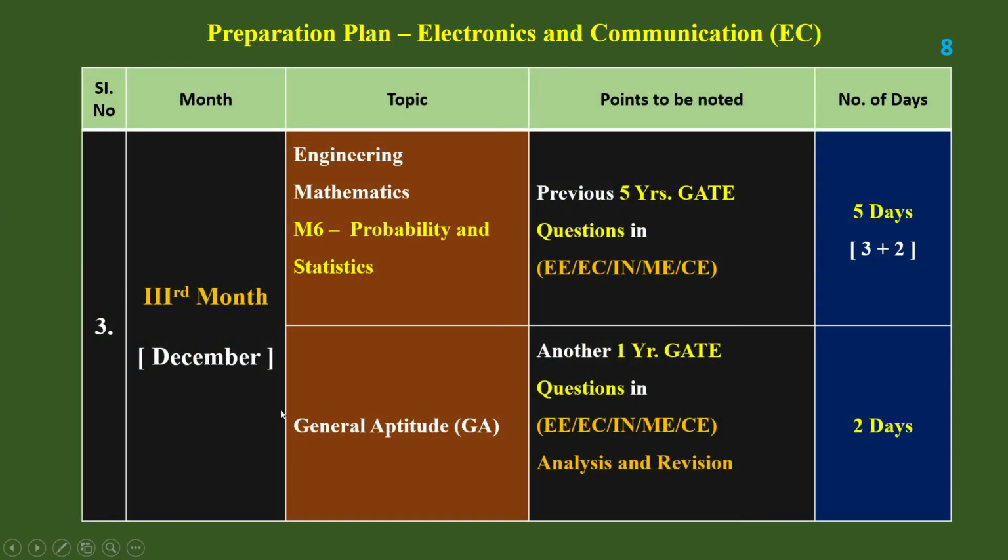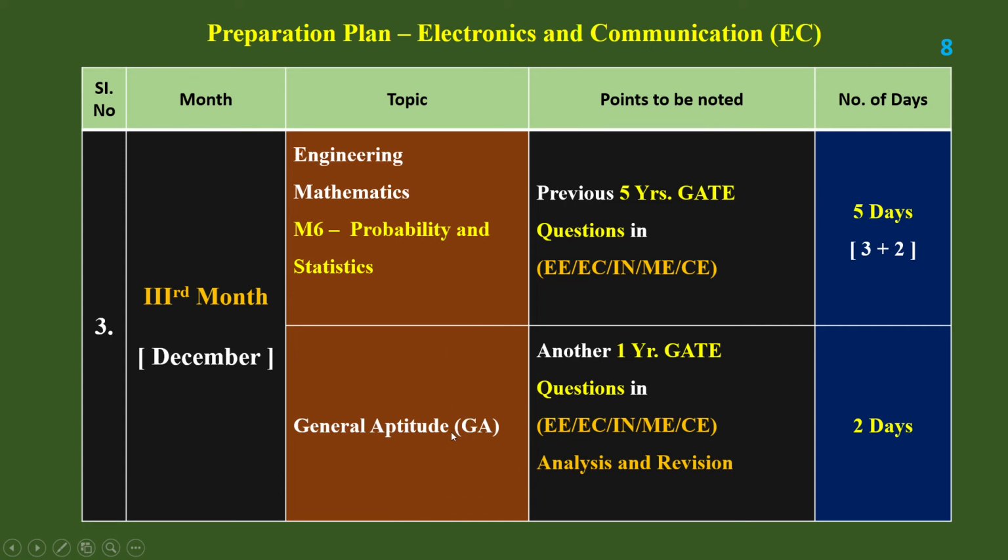And during the December month itself, last chapter, probability and statistics in engineering mathematics, I have scheduled for again 5 days. Each chapter in engineering mathematics I have scheduled for 5 days only. 3 plus 2: 3 days is for the preparation with book problems, 2 days is for the GATE solutions. You maintain a separate file for that. This will be helpful for you.